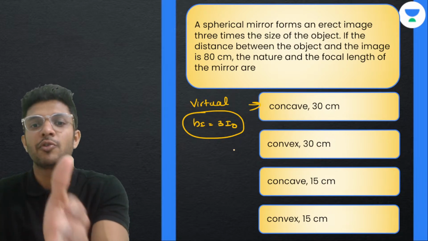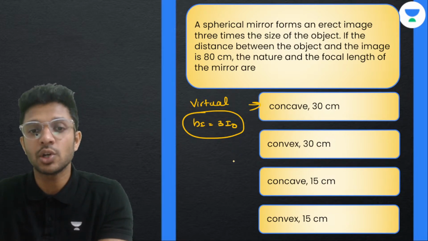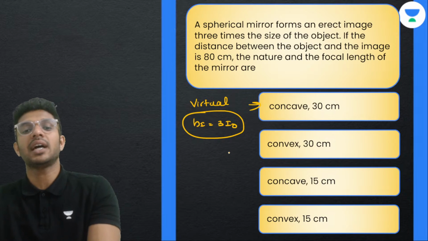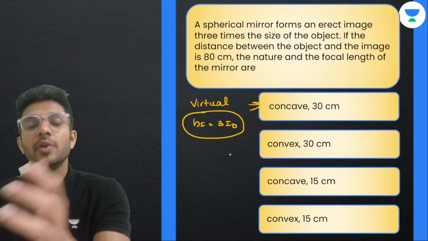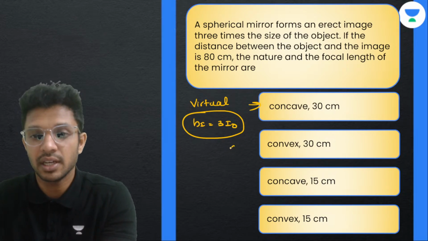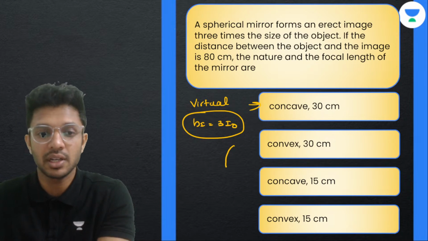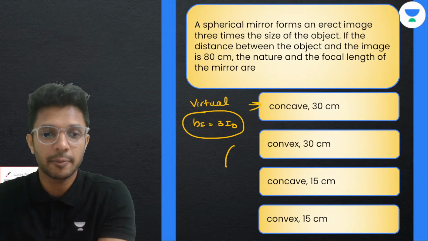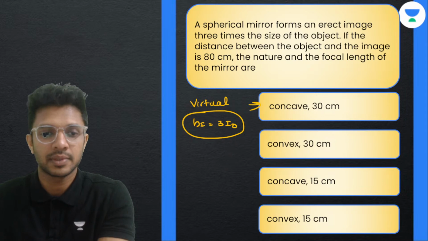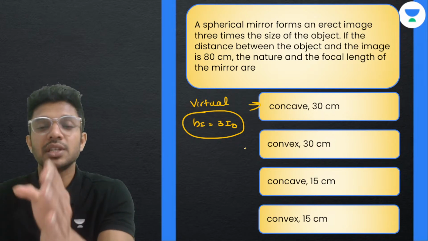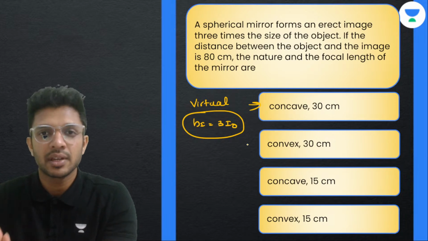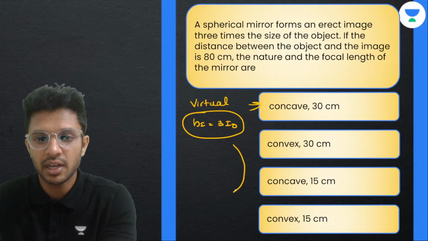Now tell me, for obtaining a virtual image of height 3 times the height of an object, where should I be keeping the object? In front of what kind of a mirror? In front of a concave mirror, right? Tell me, everyone, how? I have to keep the object in between where and where?